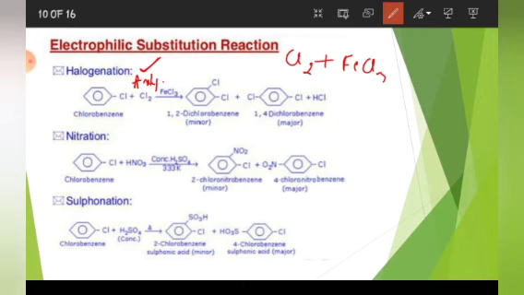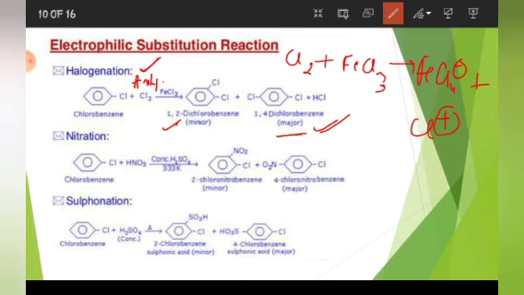This FeCl3 will combine with Cl2 to form FeCl4 minus plus Cl plus. Right? So this electrophile generated will form the final product. See, this is 1,2-dichlorobenzene and this is 1,4-dichlorobenzene, and it is written that para product will be dominant, will be major product.